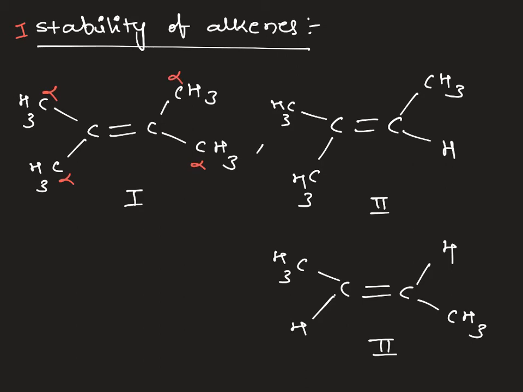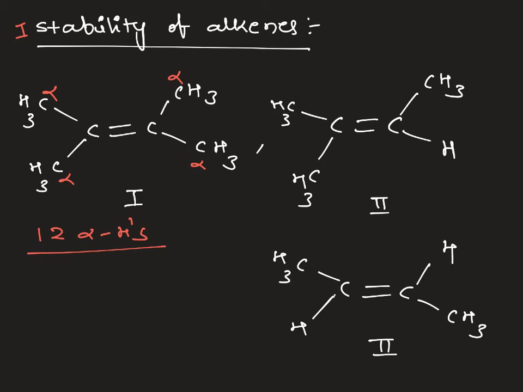The hydrogens present on the alpha carbon are called alpha hydrogens, and alpha hydrogens are involved in the delocalization. The number of hyperconjugated resonating structures depends upon the number of alpha hydrogens. In structure 1 we have 3 plus 3 plus 3 plus 3, that is 12 alpha hydrogens. So the number of contributing structures for 1 is 12.